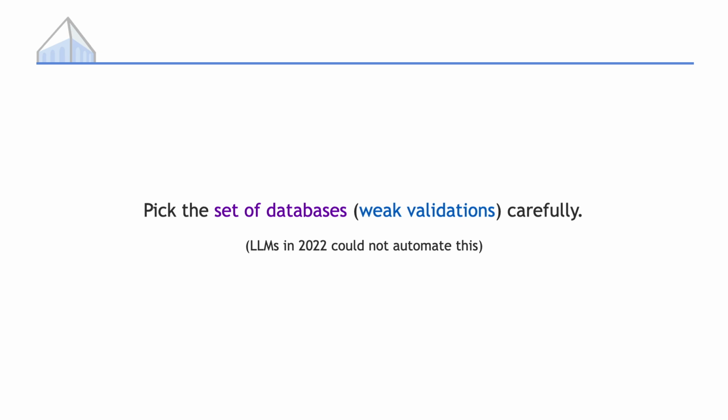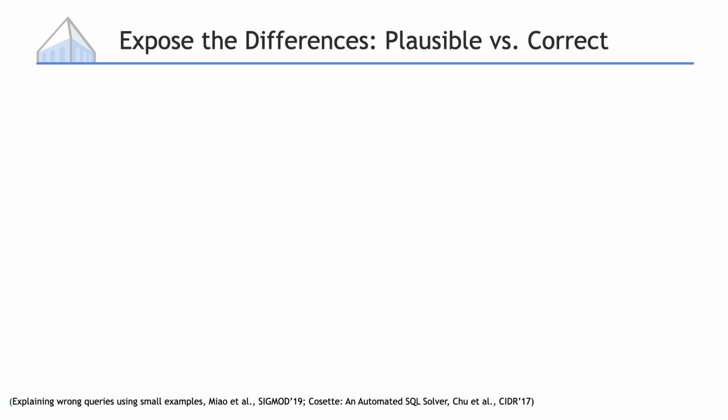Note that nowadays, language models could automate these weak validation tasks. However, it was not quite feasible in 2022. In the next few slides, I will talk about some clever ways to select the databases, and similar frameworks could still be useful in tasks beyond SQL programming. So here's how we select the databases.